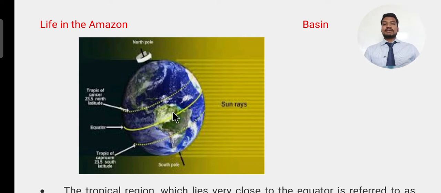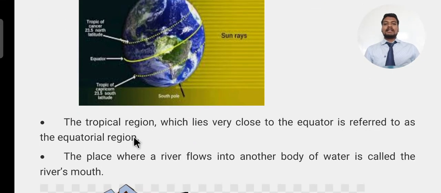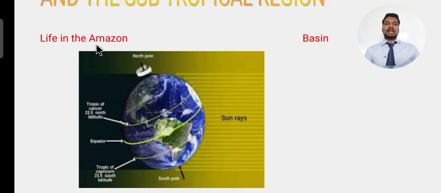First we will discuss the people living in the tropical region. The continents and countries which come under the tropical region are South America, Africa, and also some parts of India. Now we will be discussing life in the Amazon Basin.